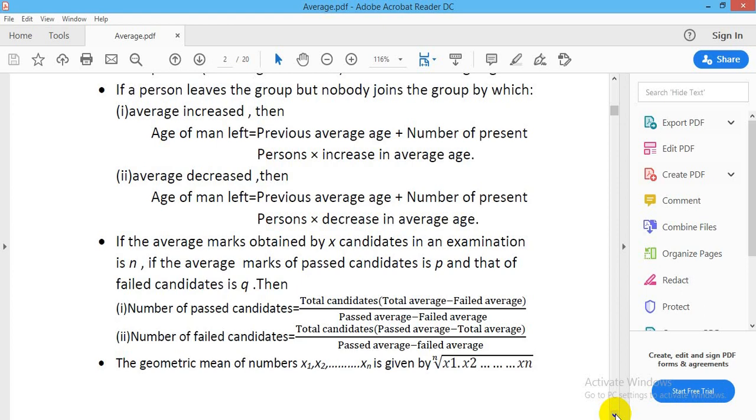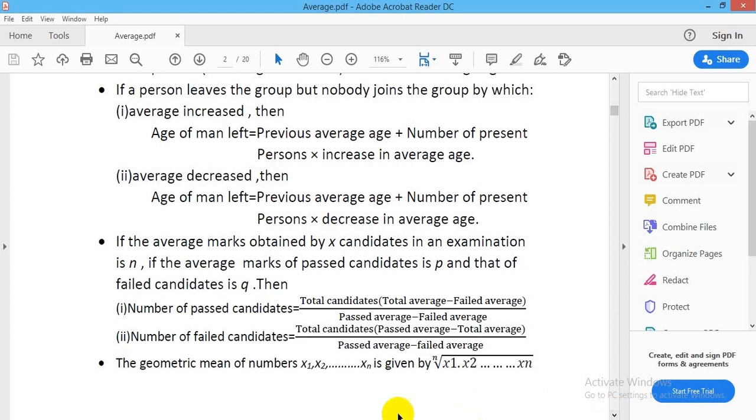Number of failed candidates is equal to total candidates into (passed average minus total average) by (passed average minus failed average). The geometric mean of numbers x1, x2, ..., xn is given by the nth root of x1 into x2 into ... into xn.